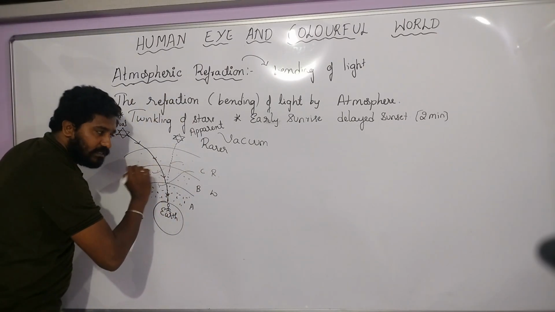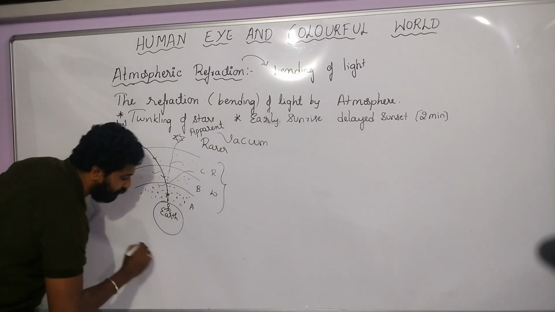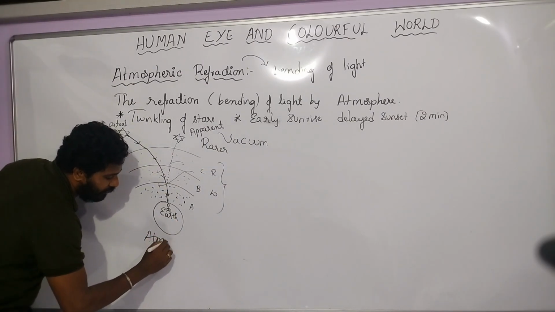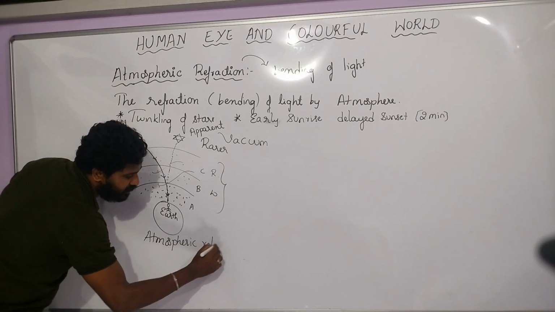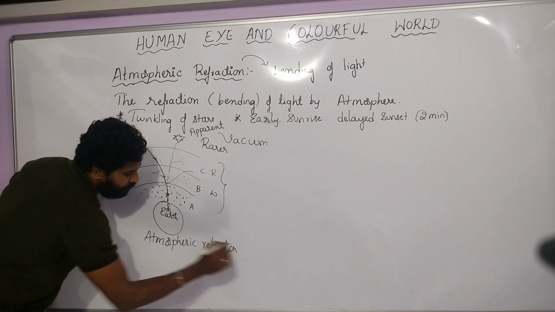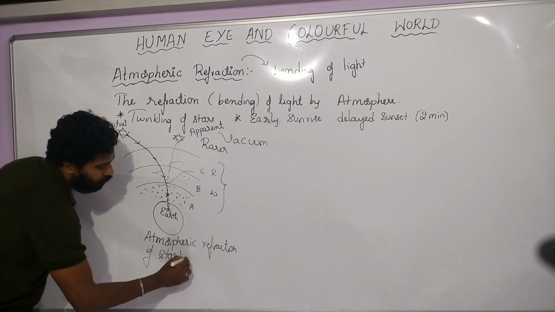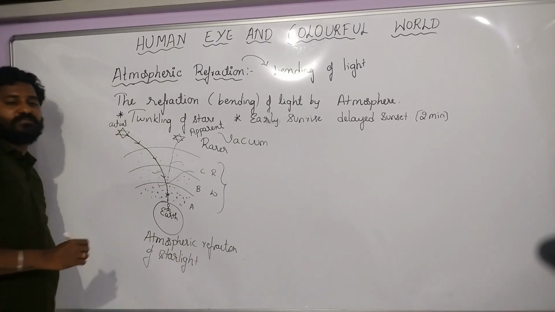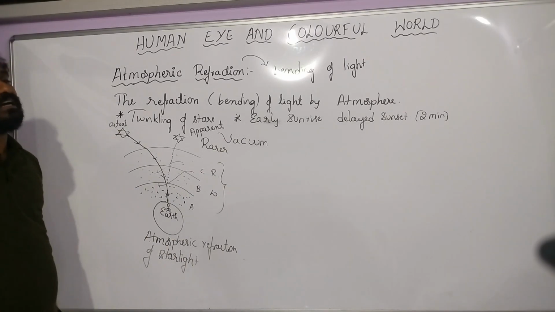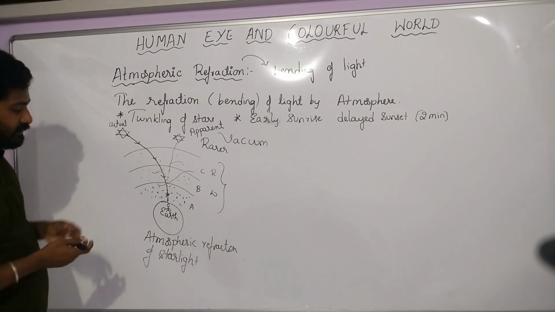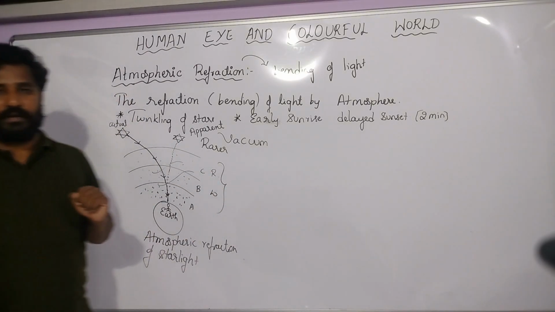But why is the star not twinkling? The star is twinkling because of the atmospheric refraction of starlight. Okay, atmospheric refraction of starlight. So they will ask you one more question from this: why does the star twinkle? If they ask you why does the star twinkle, you have to write atmospheric refraction of starlight.